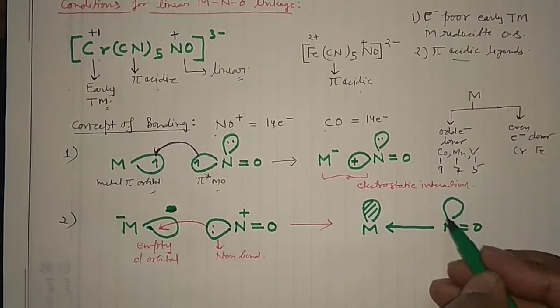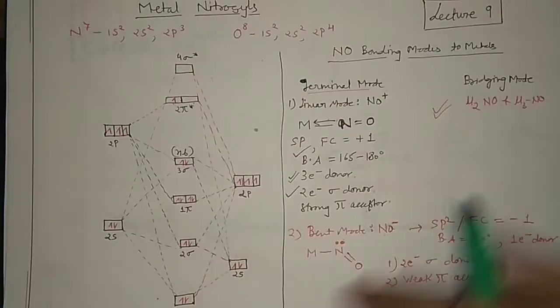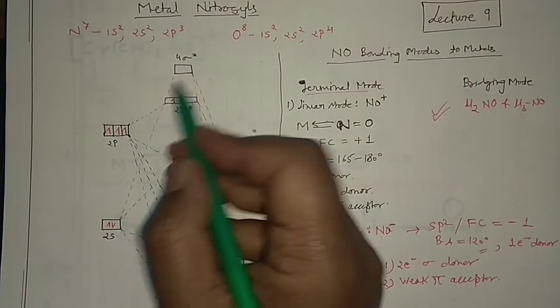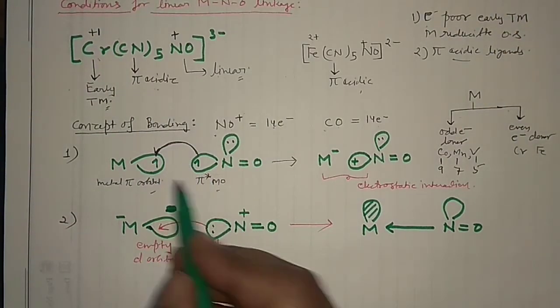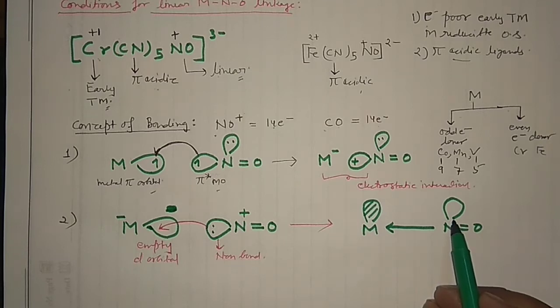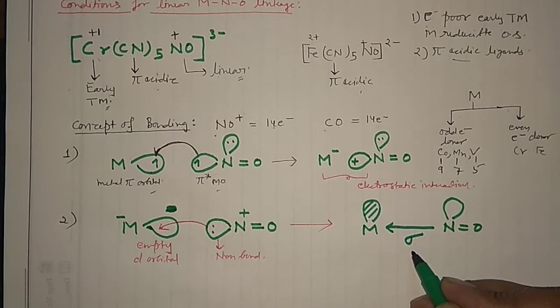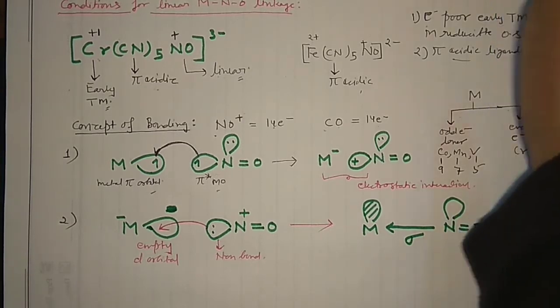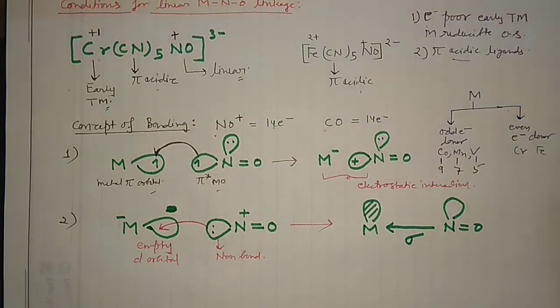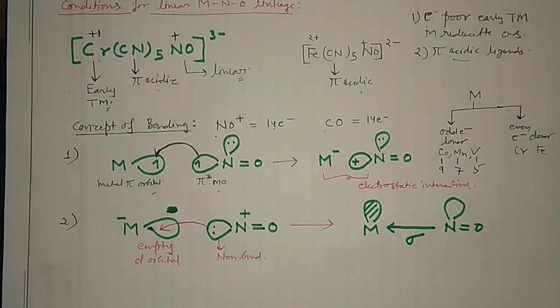So this empty orbital which I have shown here actually is this one, because I have removed one electron from here to here in the first step. You can see in the first step I have removed. Okay, so this positive charge is just like that, and this is the filled one. So this is actually the sigma interaction. Okay, and another interaction that would form would be the pi kind of interaction. So in that case, how many electrons are we using for the donation from NO?